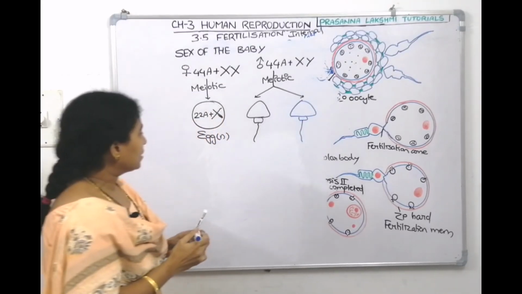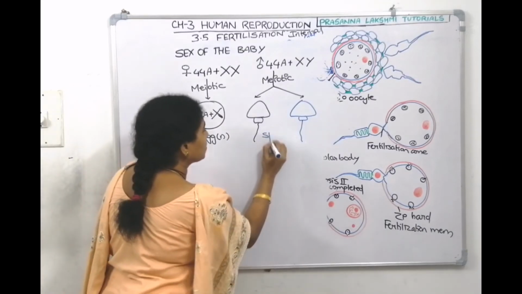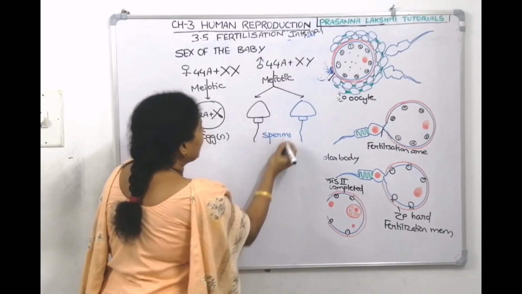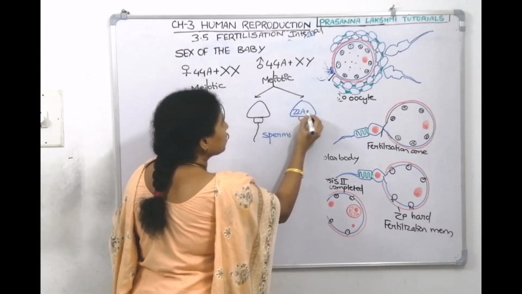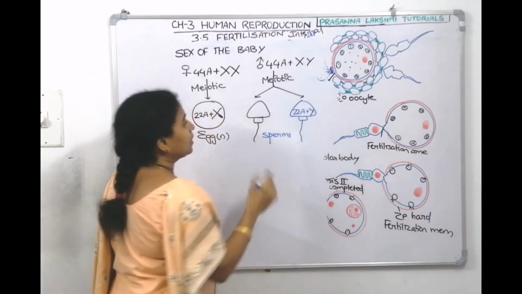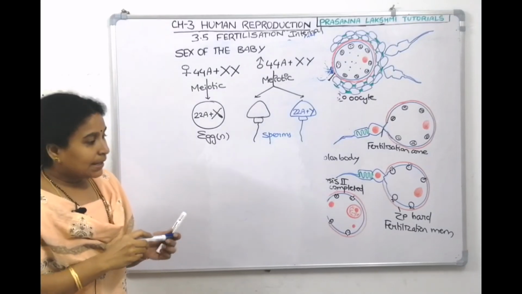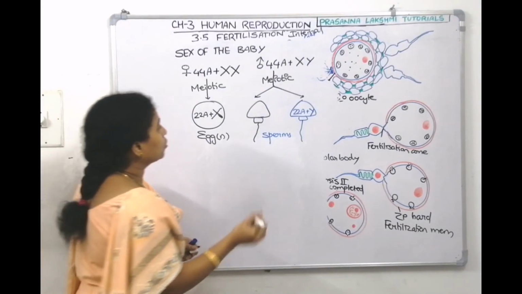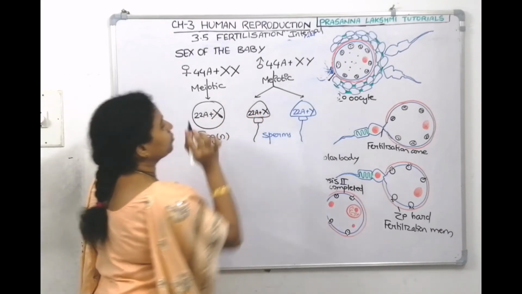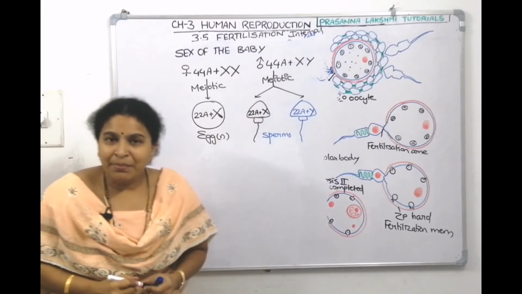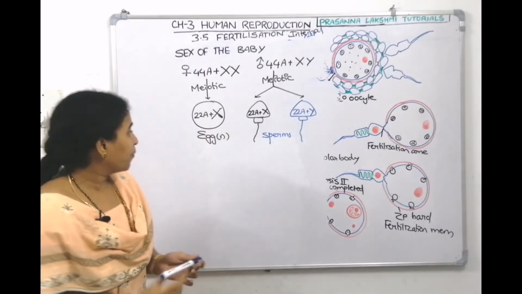These are male gametes, right? So what are they? They are sperms. Now this sperm has 22 autosomes with Y chromosome. Another sperm can receive the other 22 autosomes with X chromosome.